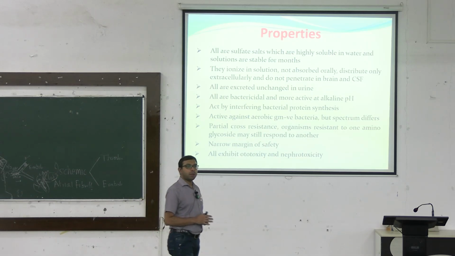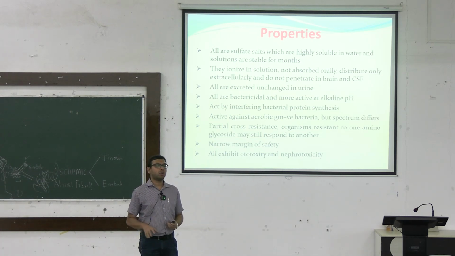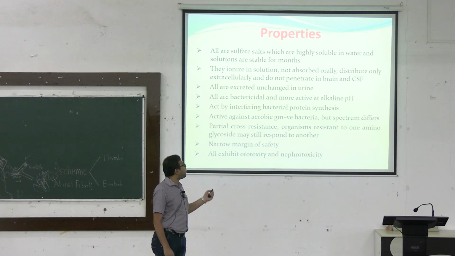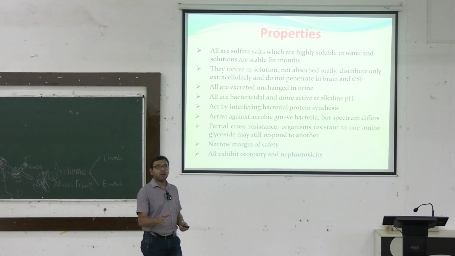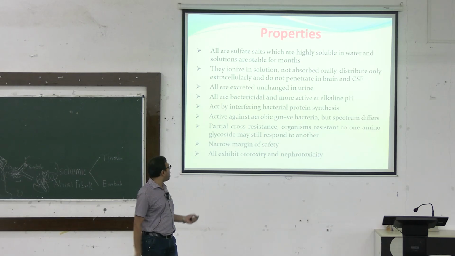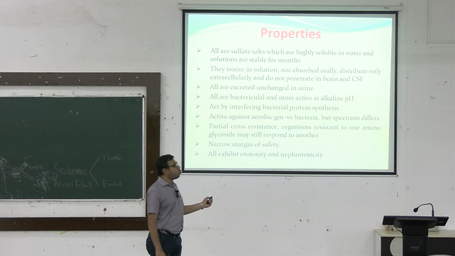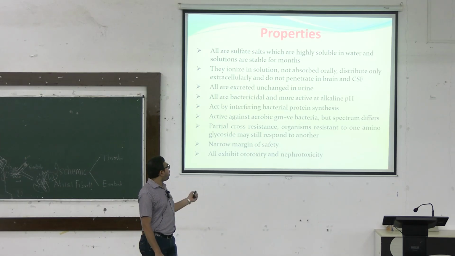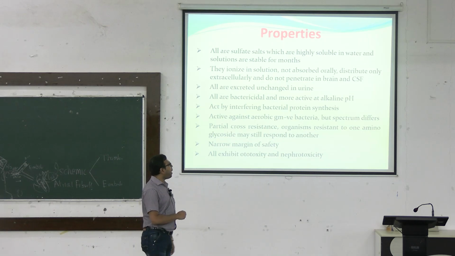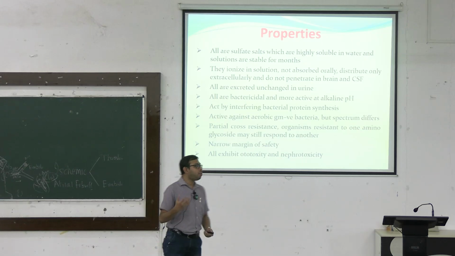There are some common properties of the aminoglycosides. This is often asked in the examination also. So, what are some common properties of the aminoglycosides? The first one is that these all are sulfate salts which are highly soluble in water. So, these are not lipophilic, these are hydrophilic. That is why they are less absorbed across the cell membrane. They ionize in solution, are not absorbed orally, and distribute only extracellularly. Usually, their volume of distribution is equivalent to our own extracellular fluid, and they do not penetrate into the brain and CSF. All are excreted unchanged in urine. All are bactericidal and more active at alkaline pH. So, if the pH is alkaline, the aminoglycosides are more active.